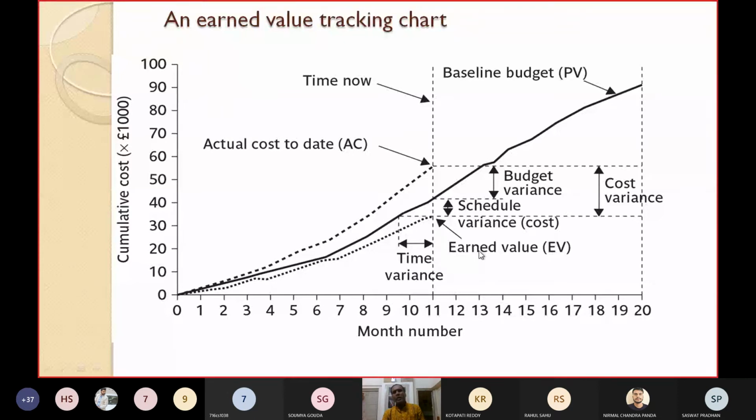With this, we can identify four important measures: budget variance, schedule variance or cost variance, and then time variance. Let's see how you can find out these quantities, budget variance, schedule variance or cost variance and time variance, given PV, AC and EV.